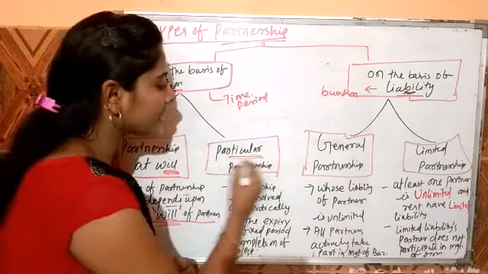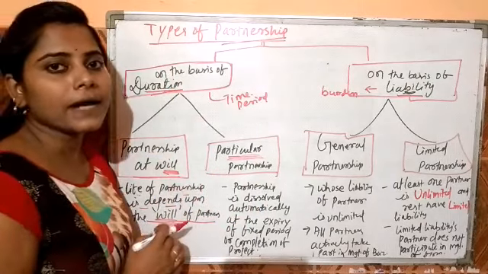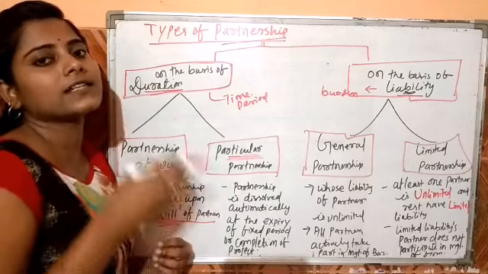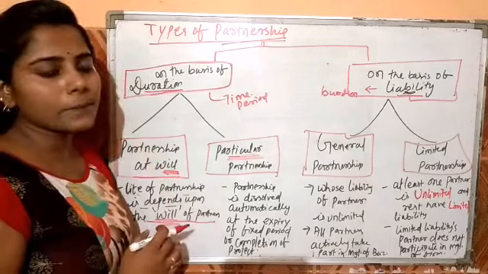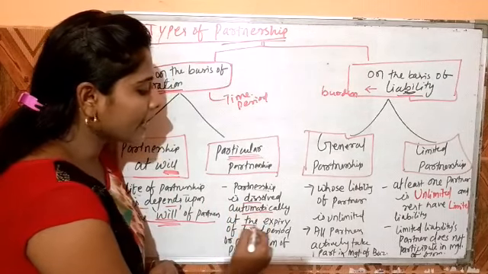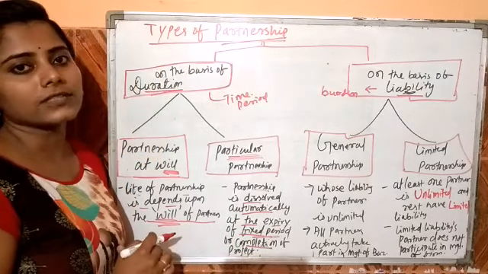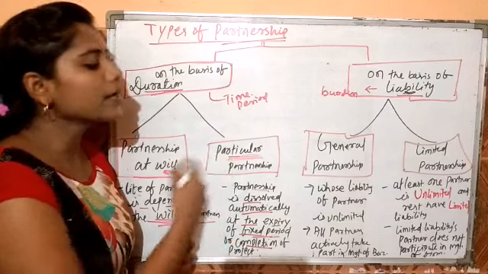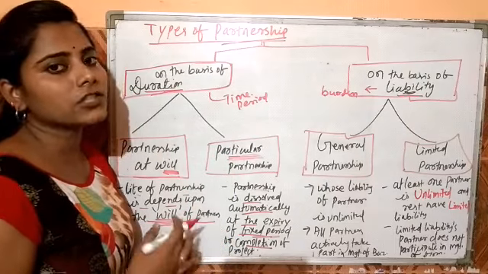Next is particular partnership. As the name suggests, it is a particular partnership. That means the partnership is for a specified purpose, or the partnership business is related to a specified, particular project. So the partnership is dissolved automatically at the expiry of the fixed period or completion of the project.